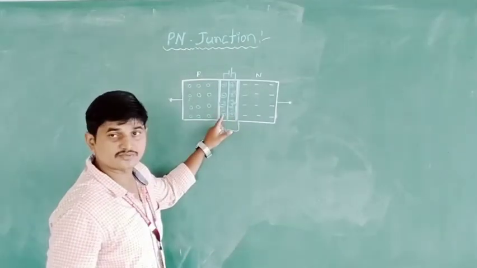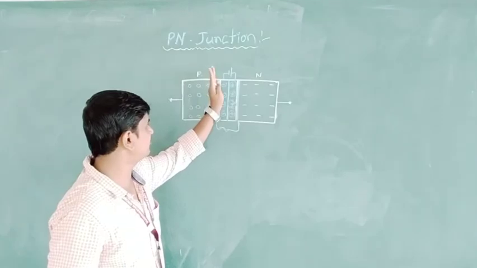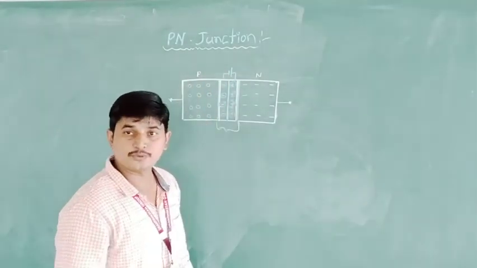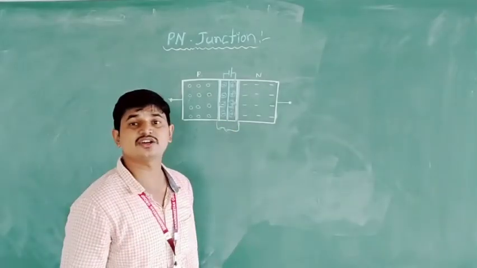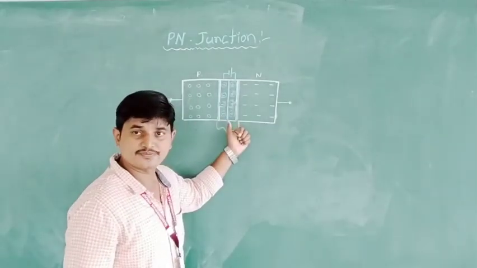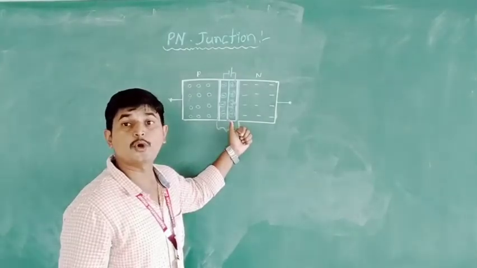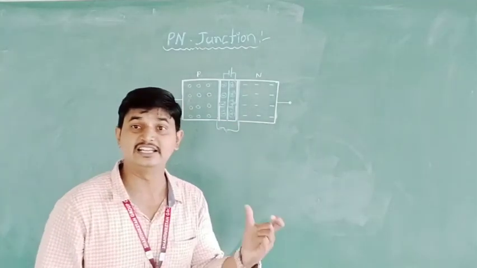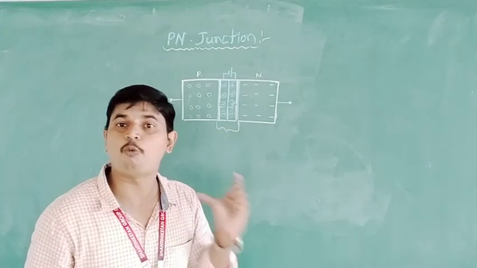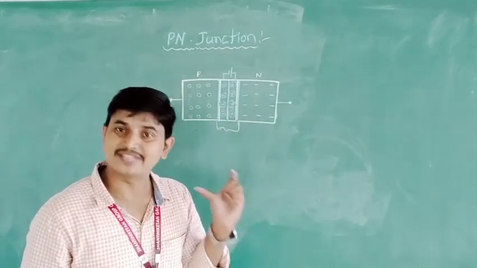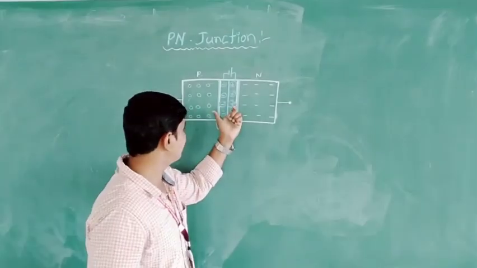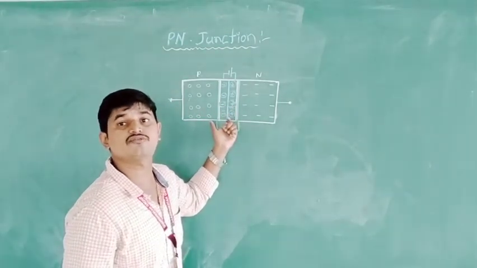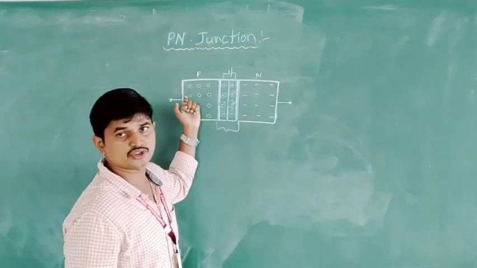See here, we know the basic concept of potential. These two charges, this is one side of the layer. It is actually like a negative potential. Another side is actually like a positive potential. Then a potential difference is developed at this region. This is what we can call the potential barrier. This acts like a well. This acts like a hill. This acts like a barrier wall. So this electric field, this potential difference, opposes the motion of the charges, positive or negative.